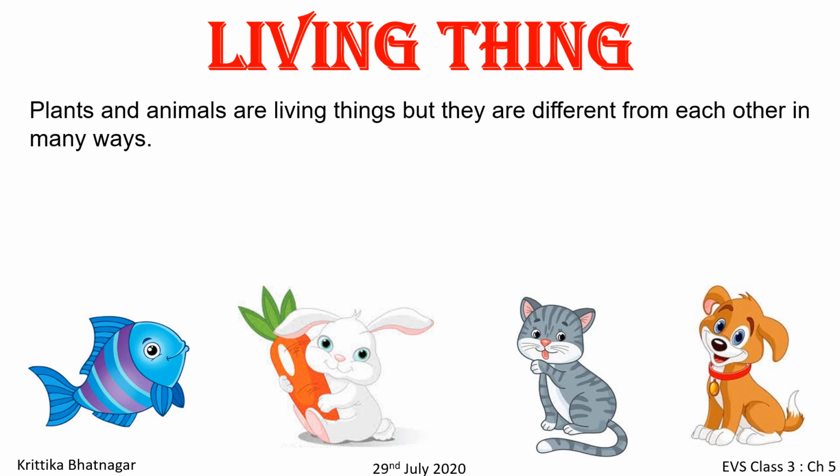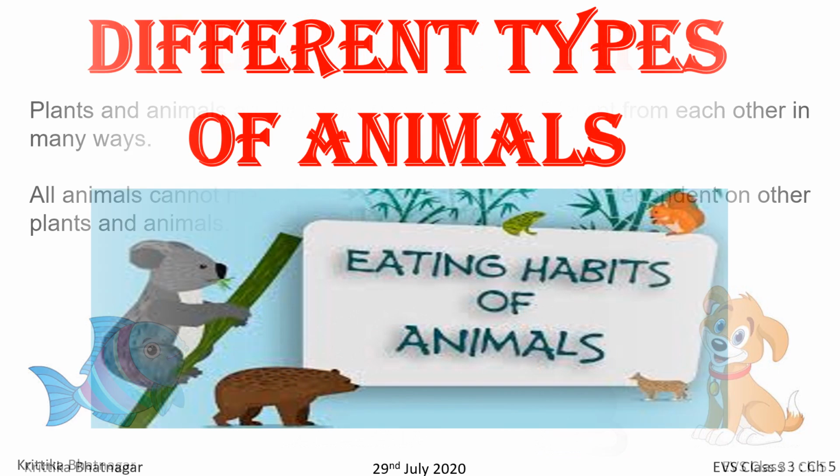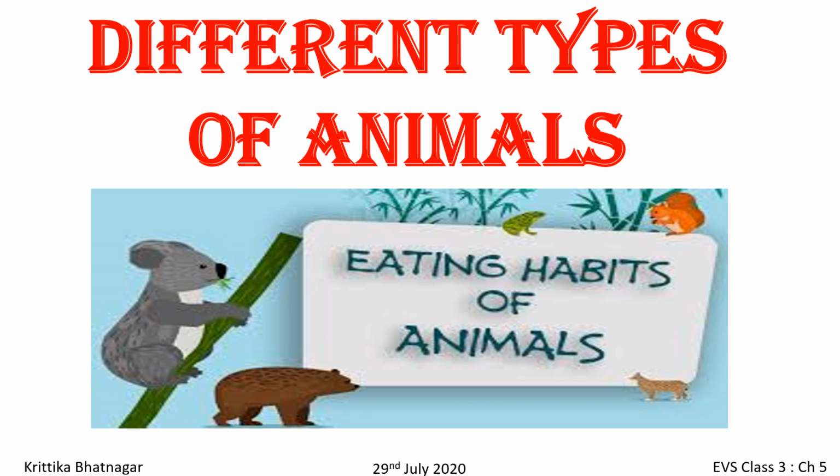Plants and animals are living things, but they are different from each other in many ways. Let's find out how. Animals cannot make food for themselves. They are totally dependent on plants and other animals for food. Thus, animals can be divided or classified according to their eating habits.